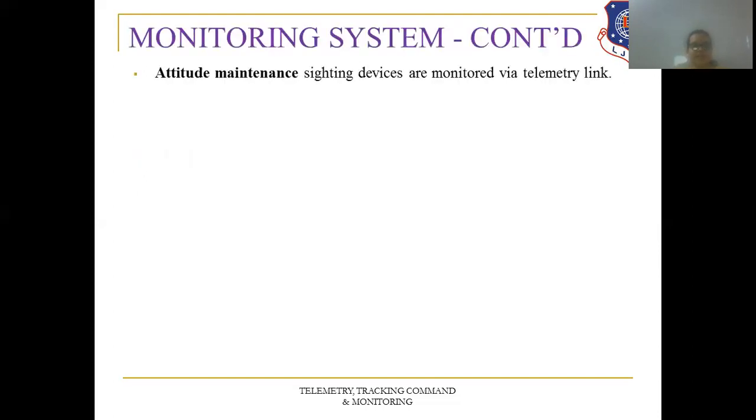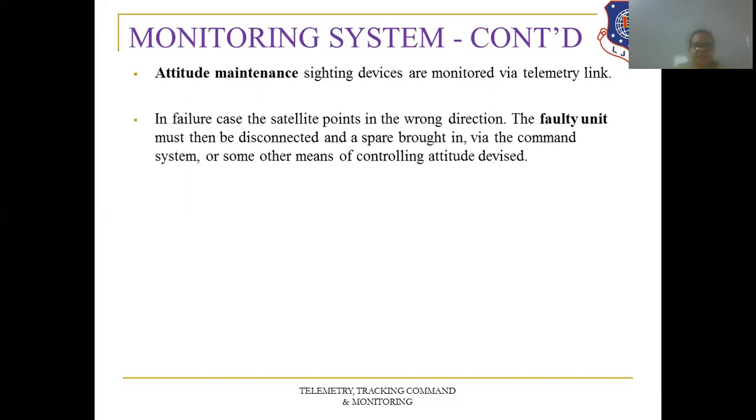Then attitude maintenance and sighting devices are monitored by a telemetry link. So whether the satellite is maintaining its proper attitude or not is monitored with the telemetry link. In failure cases, the satellite points in the wrong direction. The faulty unit must then be disconnected and a spare brought in via the command system and some other means of controlling the attitude device. Right?